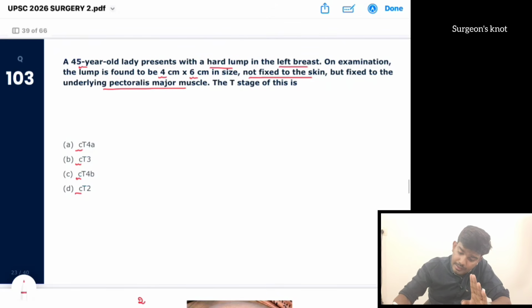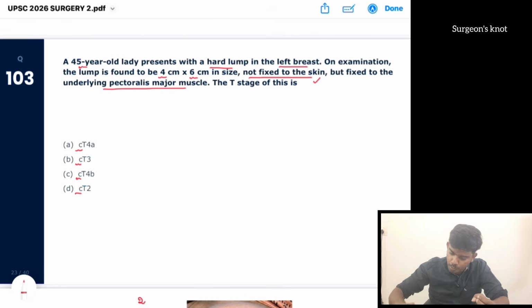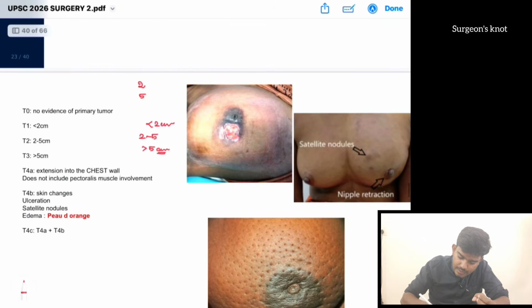Here what they have told, it is not fixed to the skin, there is no skin involvement. About the chest wall they have not told us anything, but it is fixed to the pectoralis major. This pectoralis major muscle, this latissimus dorsi, is not included in TNM staging. That is what they are testing us. So only if chest wall involvement is there, it is T4A.